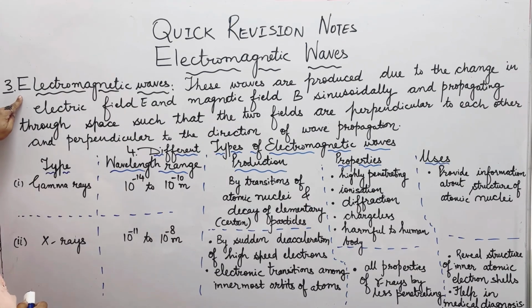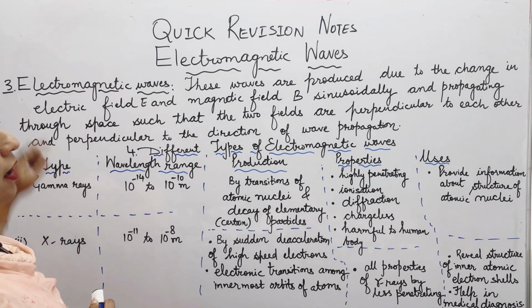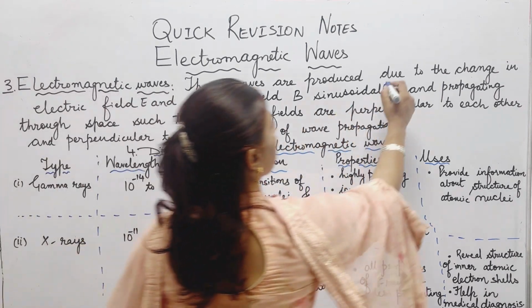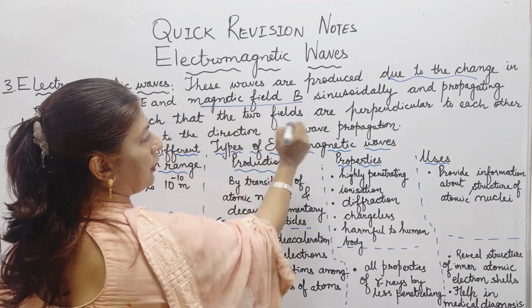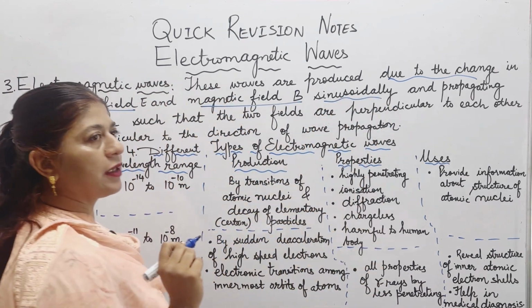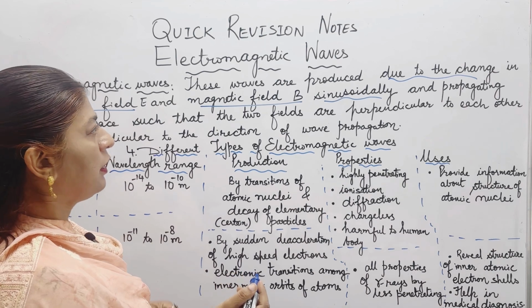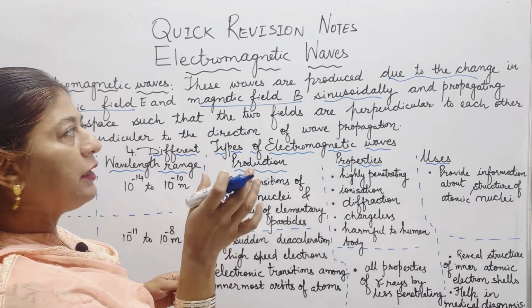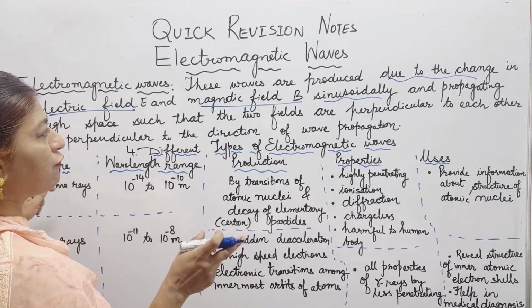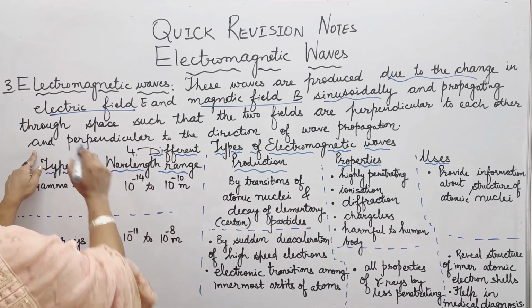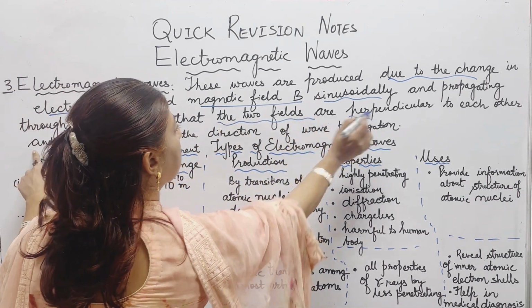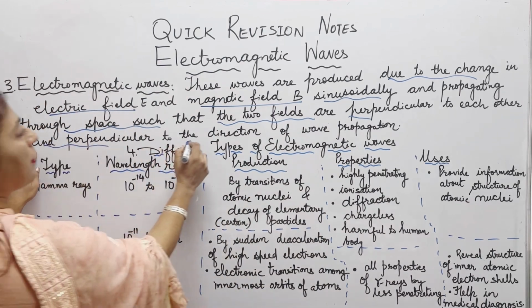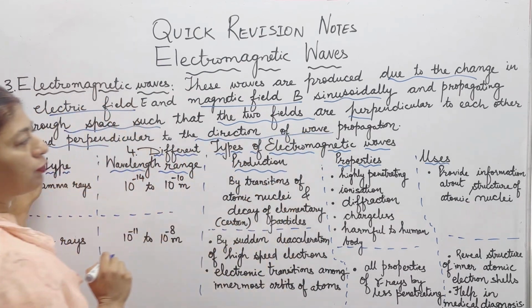Next point is about the electromagnetic waves. These are produced due to the change in electric field as well as magnetic field sinusoidally. Sinusoidally means following the function of sine, y equal to a sine omega t. So that type of waveform it is following, and propagating through space such that the two fields are perpendicular to each other and perpendicular to the direction of wave propagation.